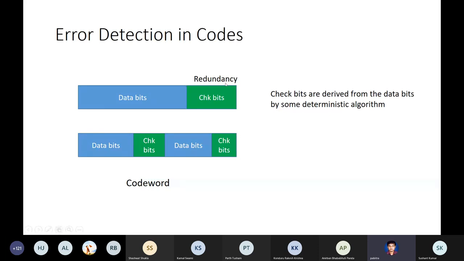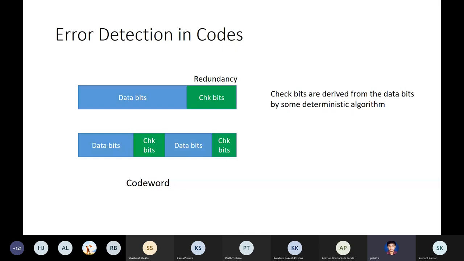Along with that, you have some number of bits called redundant bits, which are not data bits, and they are called check bits or checksum bits. These check bits may be either appended at the end of the data bits, or they may be interspaced inside the data bits. These check bits help you in error detection as well as correction.